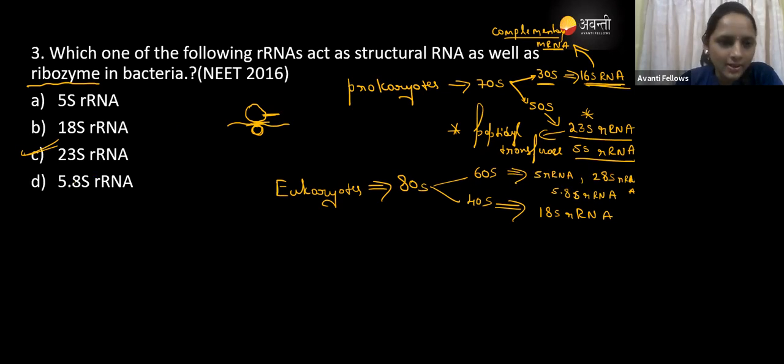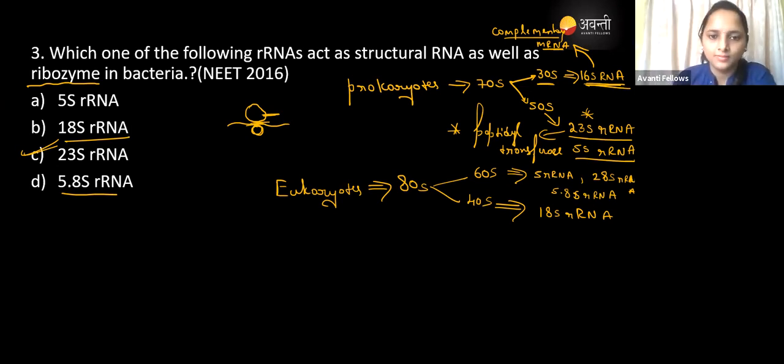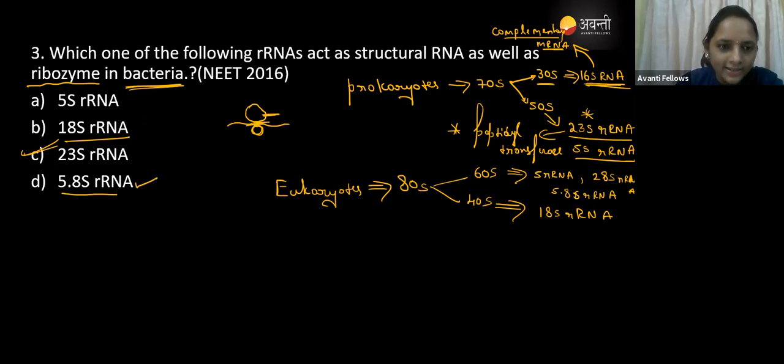See here, 5.8S and 18S. Where are they present, guys? Here they have asked about the bacteria. The 18S and the 5.8S are present in the eukaryotes.